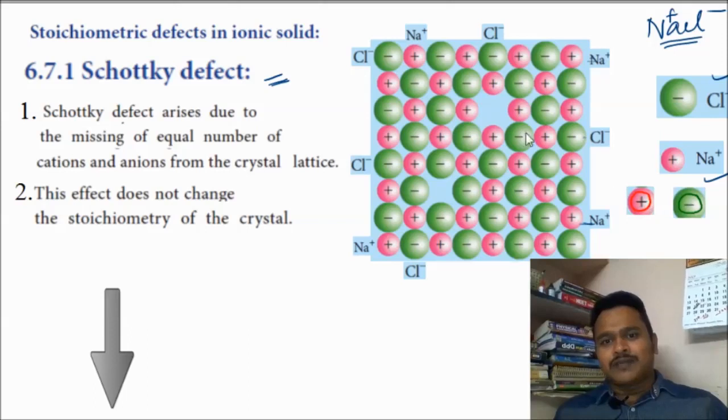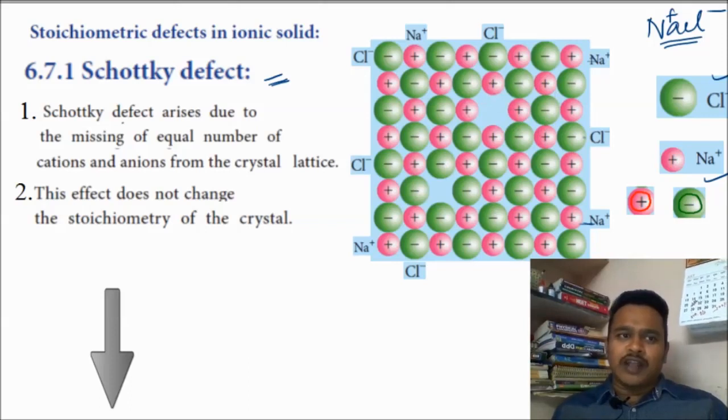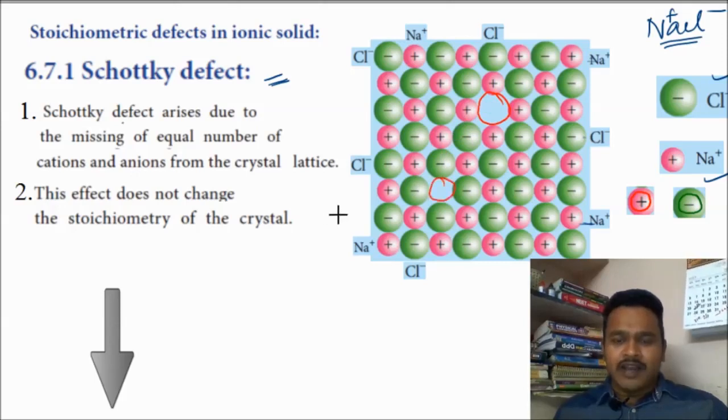Due to this, whatever vacancies are formed, there is an irregularity in this crystal arrangement. Now you can observe the irregularity here. What is the irregularity? Here there is a gap, here there is a vacancy, and here there is a vacancy. How is the vacancy formed? Due to the missing of one positive and another negative ion. This type of defect is called Schottky defect.